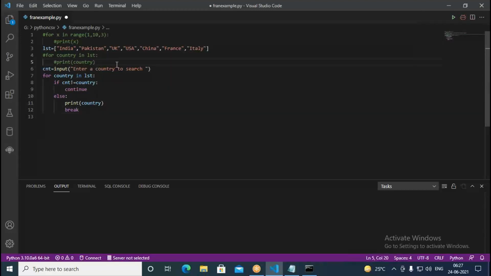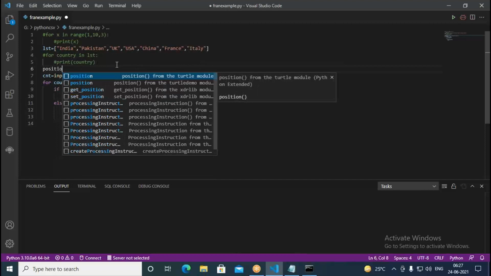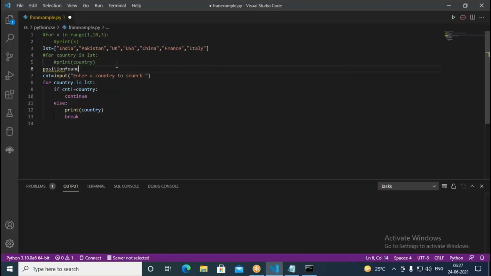And one more thing we do here: position found equal to -1. If the given country in the list is not available, it's always going to be -1. But if it is found, it's going to be incremented. Position found equal to 1. We also need to calculate how many iterations it is.